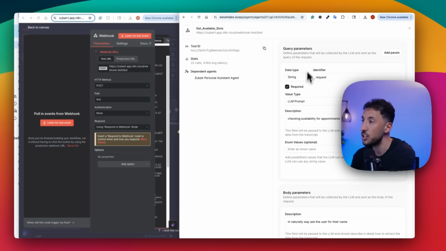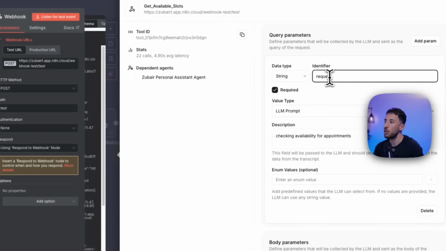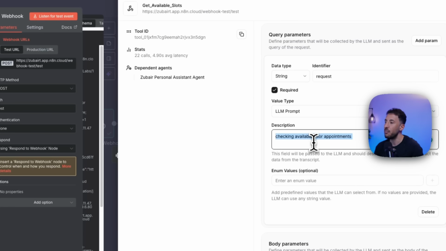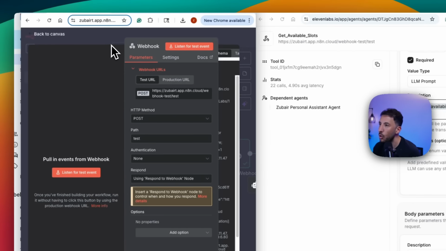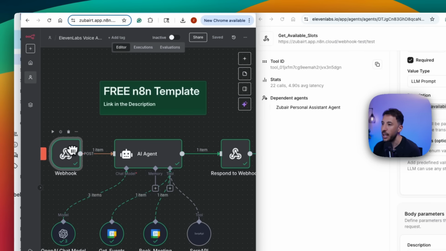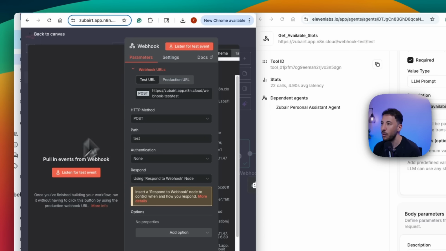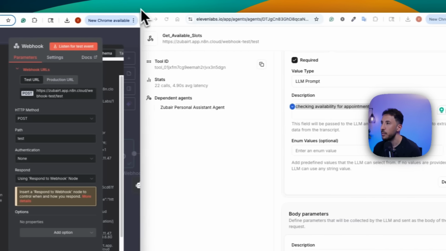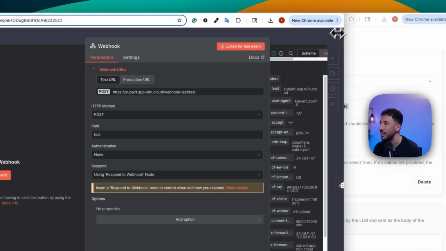The only thing that you're going to change here, and this is very important, is that you're going to add some query parameters. Query parameters are basically how we send the data via this webhook. For this particular tool, I'm just sending a request, and I'm saying check availability for appointments. If I go to my n8n workflow here and click on the webhook, let me maximize this so you can see exactly what the payload looks like.